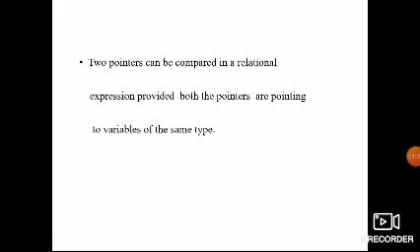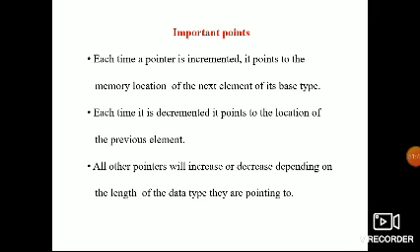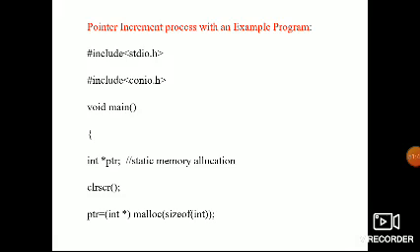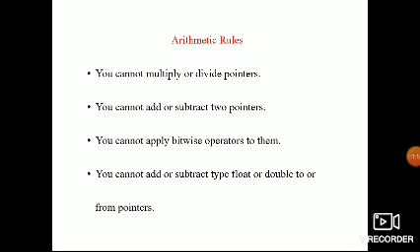Both pointers can be compared in a relational expression, provided both pointers point to variables of the same type. So these are the important rules for arithmetic operations. What do we have to use? You cannot multiply or divide.